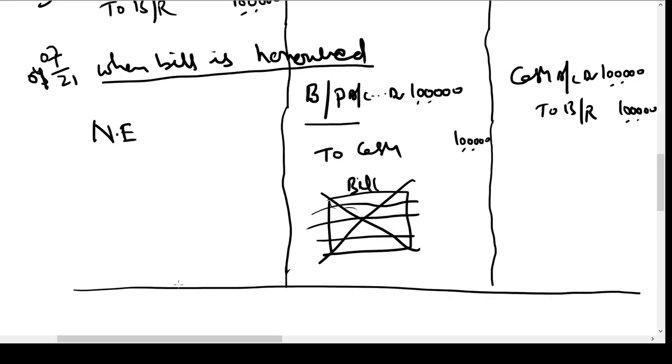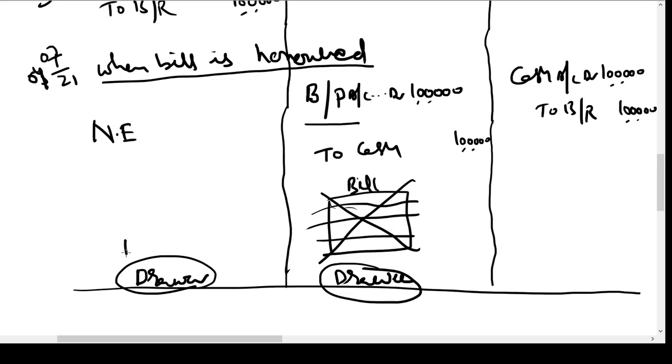In this problem, when Mr. John drew a bill on Mr. Jacob, he is called the drawer of the bill, and Mr. Jacob is called the drawee of the bill. So when the bill is drawn, John becomes drawer and Jacob becomes drawee. When he endorses or gives the bill to Mr. James, we call him the endorser.